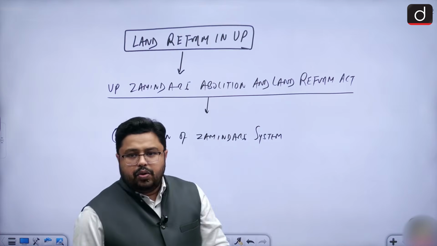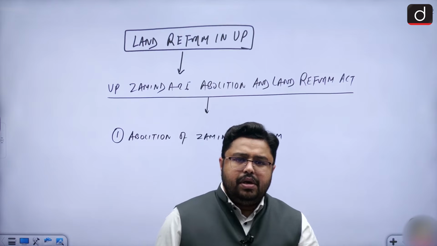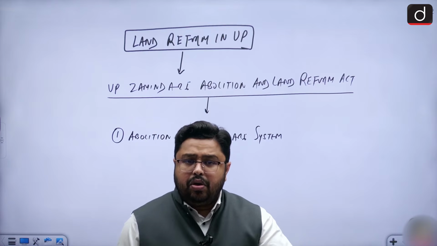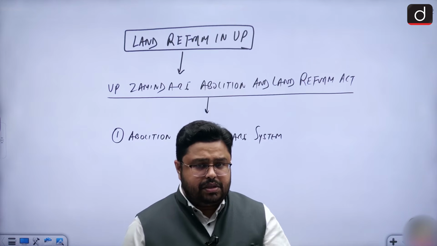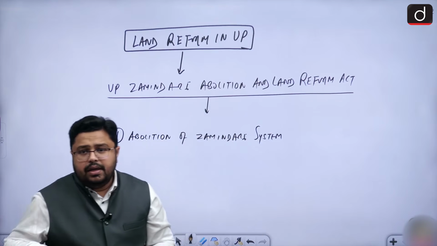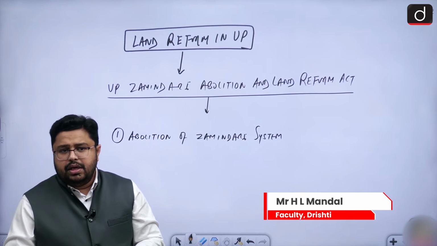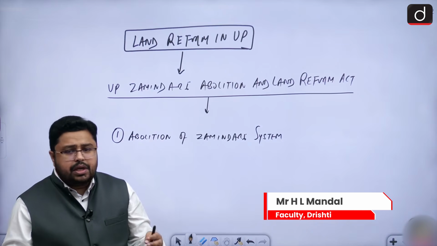Whatever the title, rights, and ownership that these zamindars had, they were taken in favor of the state, right? So all the titles were taken back by the state.